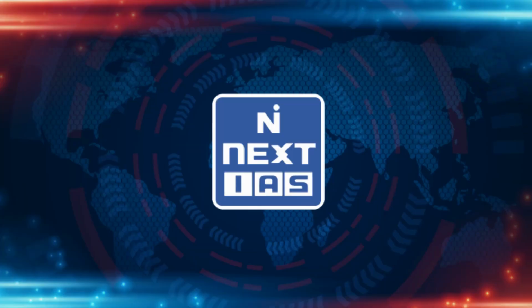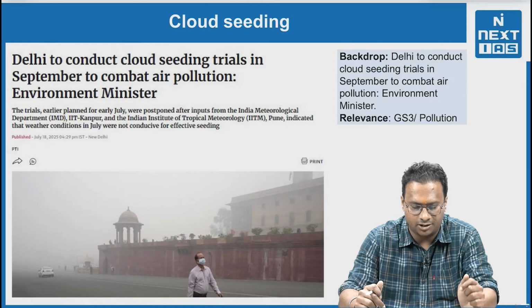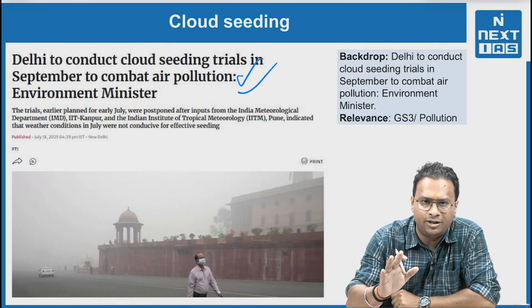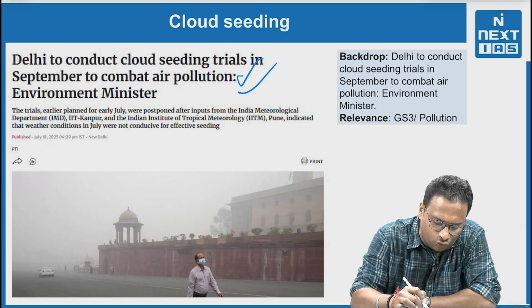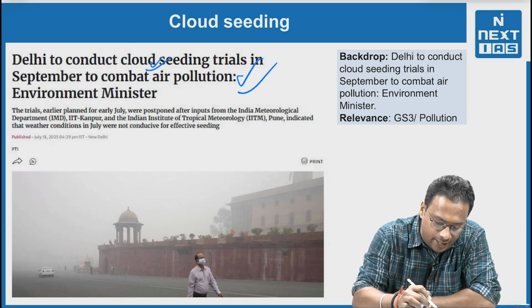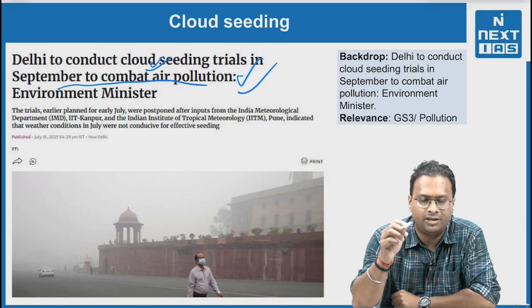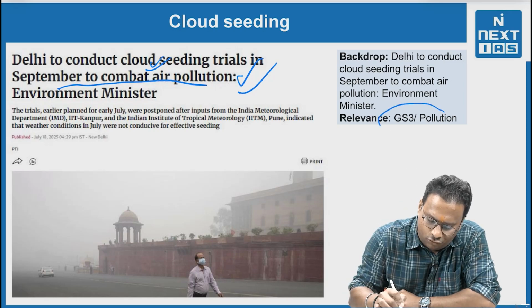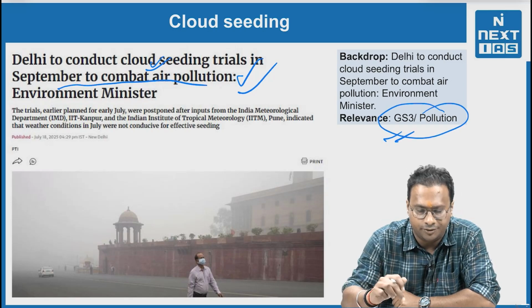So now, as is visible on your screen, start with the first topic, which is cloud seeding. Why is this topic in the news? Because the Delhi government is to conduct cloud seeding trials in the month of September to combat air pollution in Delhi. This is especially relevant for the GS Paper 3 environment and ecology.